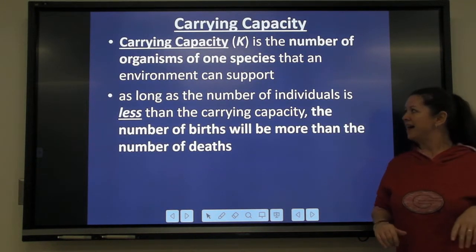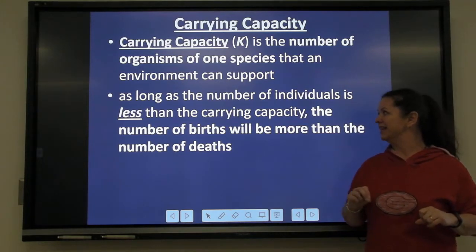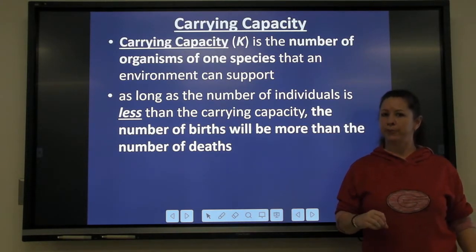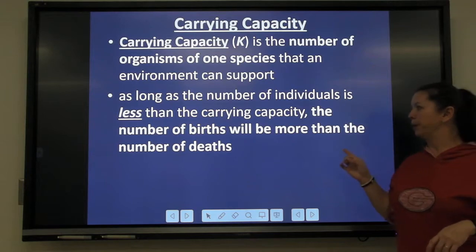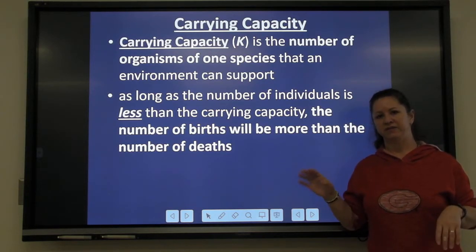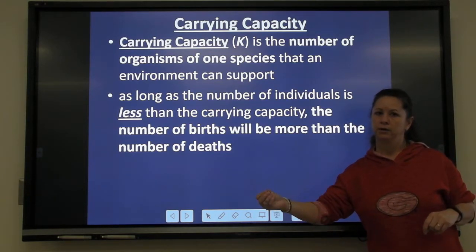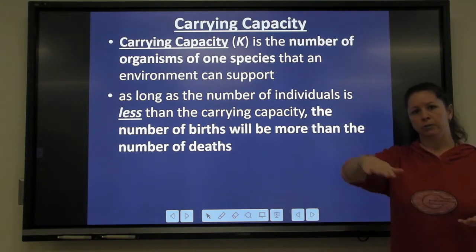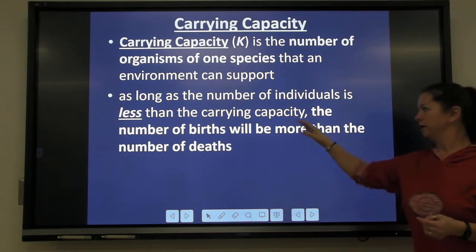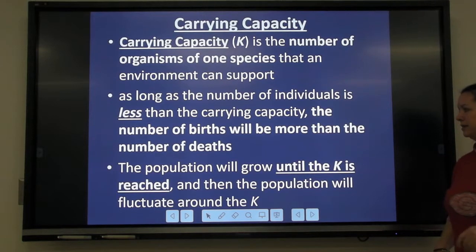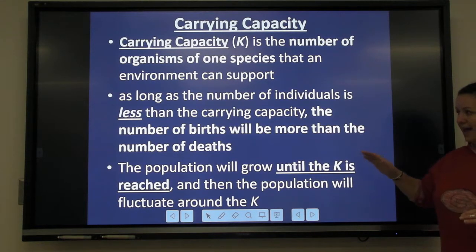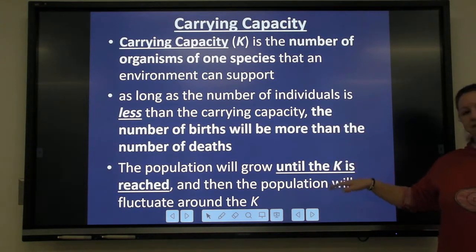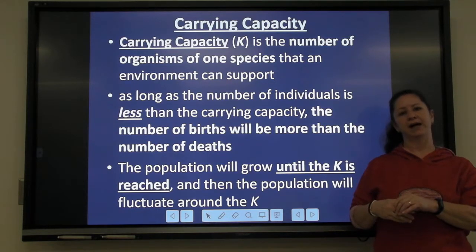As long as the number of individuals is less than the carrying capacity, the number of births will be more than the number of deaths. So if you're having more born than you have dying, well, your number is going to go up. And if it's below carrying capacity, that's what's going to happen. It's going to grow until you reach the carrying capacity.